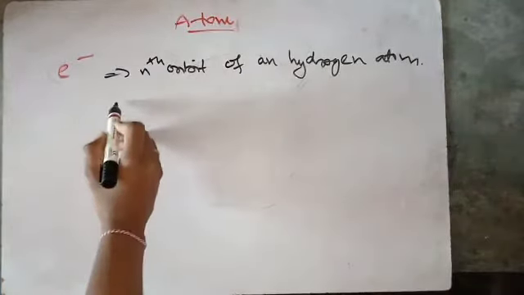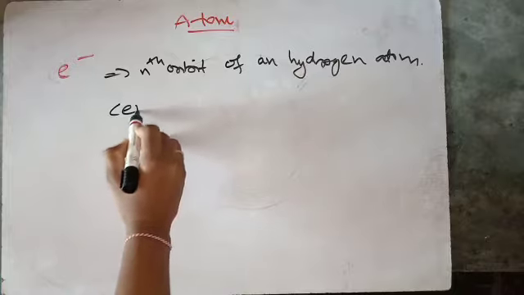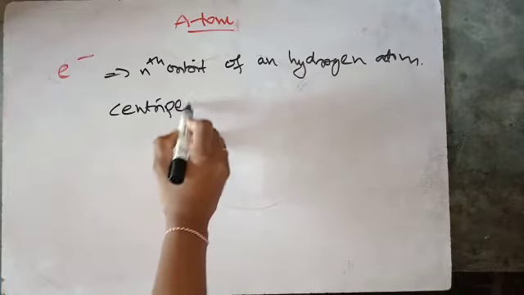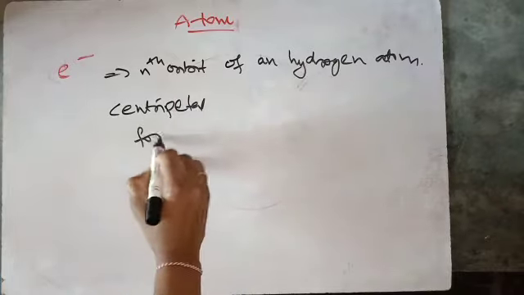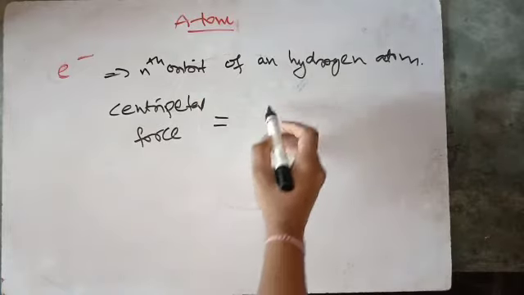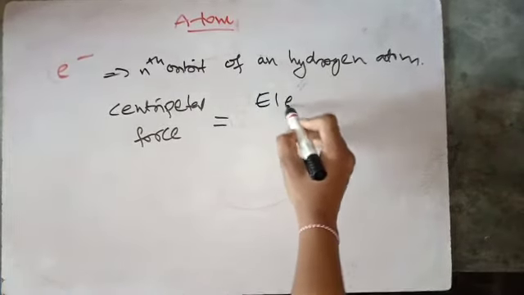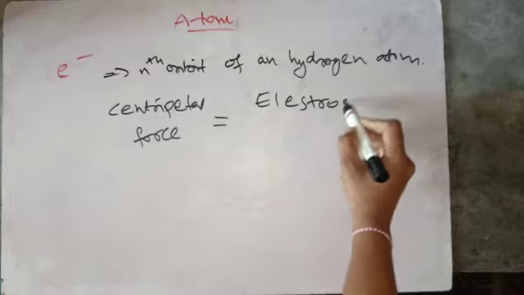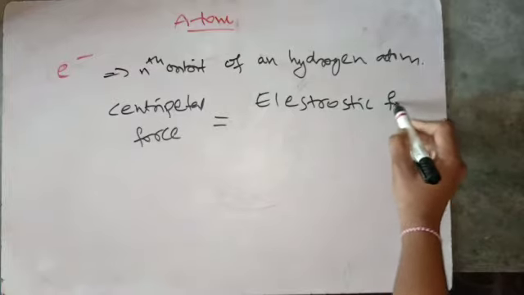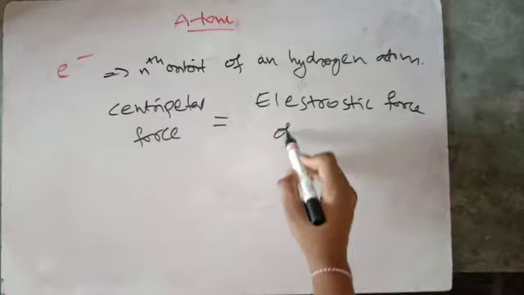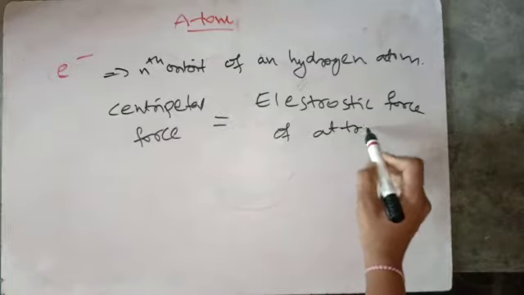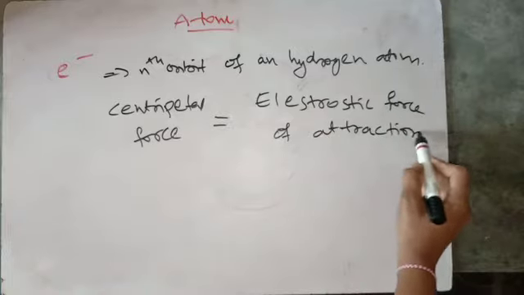Then the outward force, which is the centripetal force, is equal to the inward force, which is the electrostatic force of attraction, or Coulombic force of attraction.